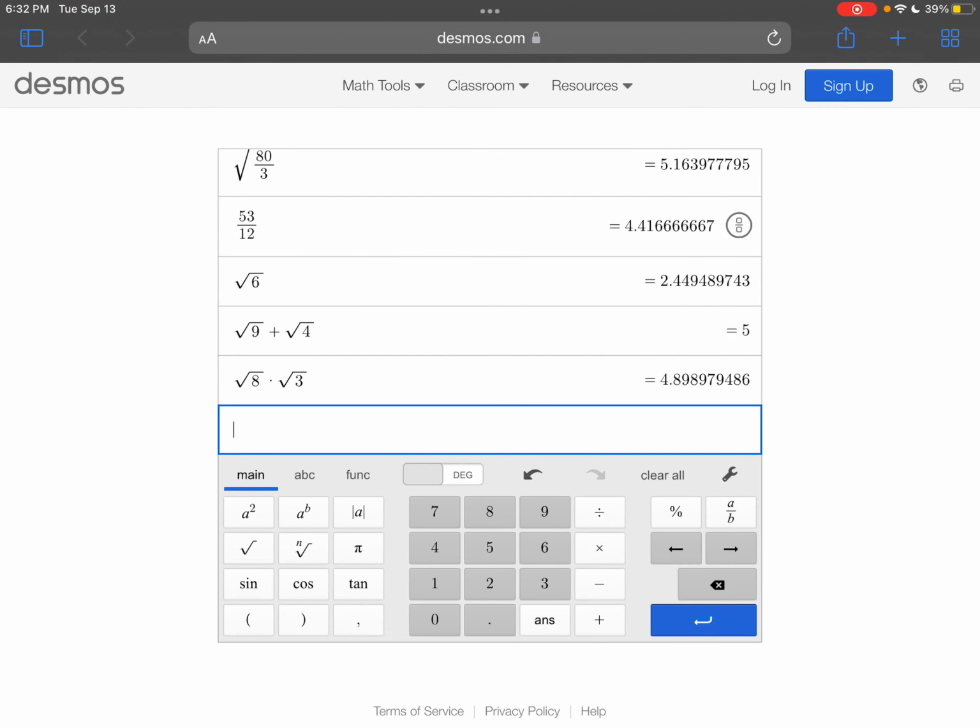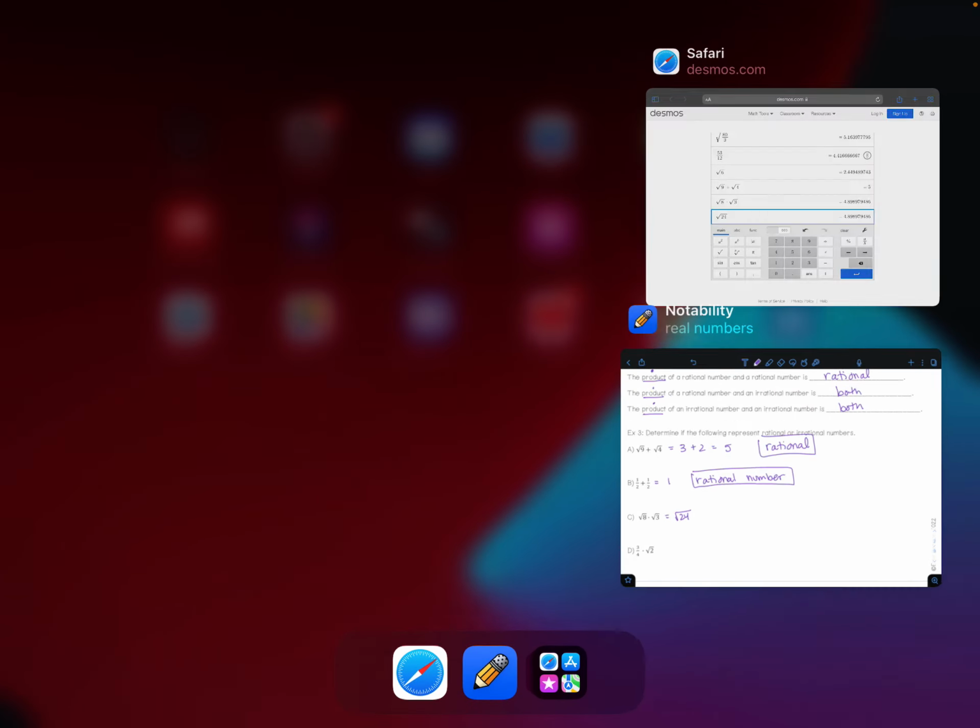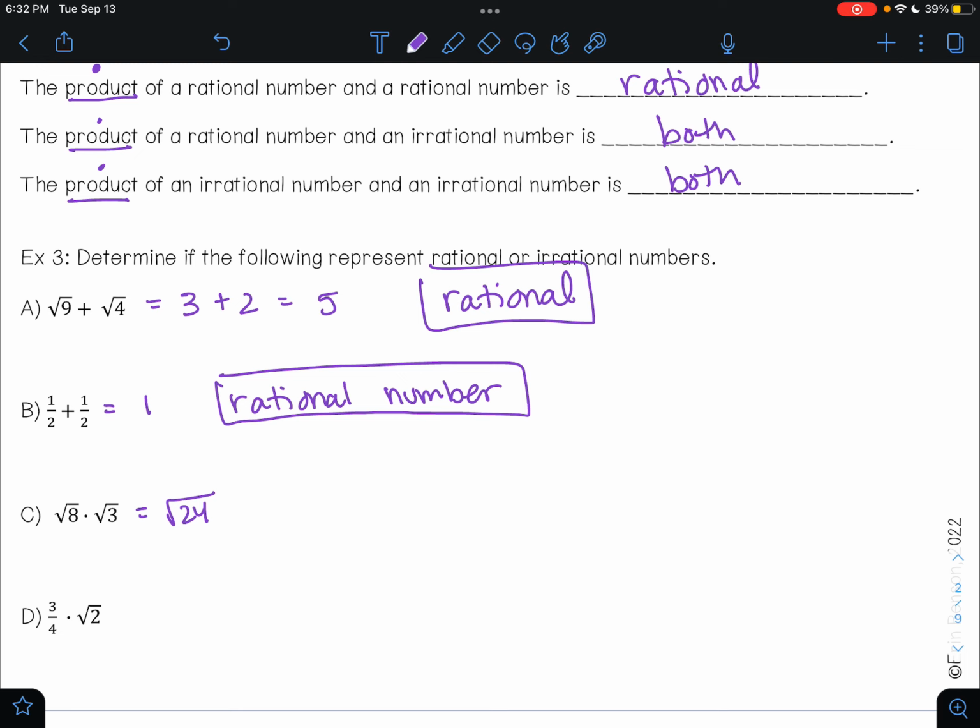If I multiply what's underneath the radicals together, you'll see that you get the same thing. So the square root of 24 cannot be simplified. Here, this decimal does go on forever. I can't simplify it any further than this. This is an irrational number.